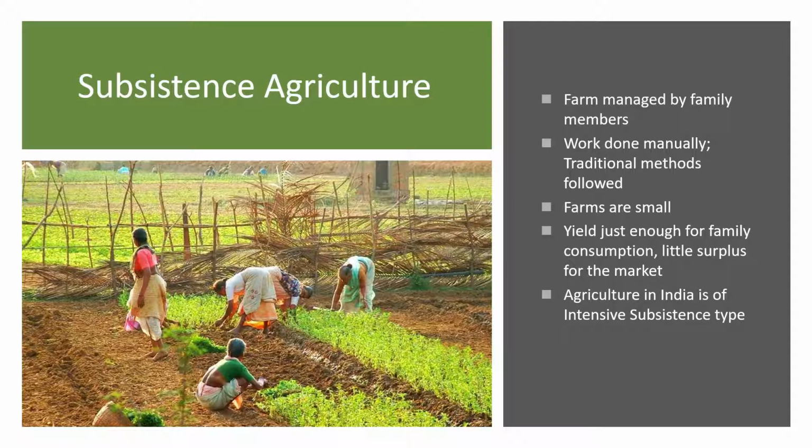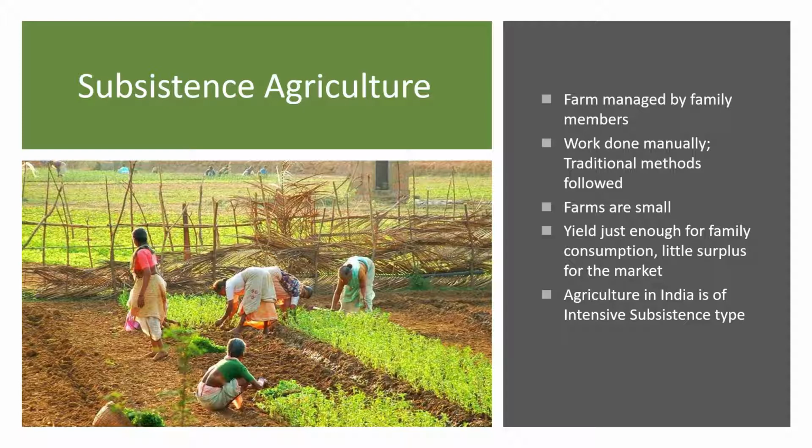We come to the next type of agriculture or method of farming, subsistence. Subsistence comes from the word subsist, which means to survive. And therefore, here we see the farmer trying his best to manage his farm so that he can survive.